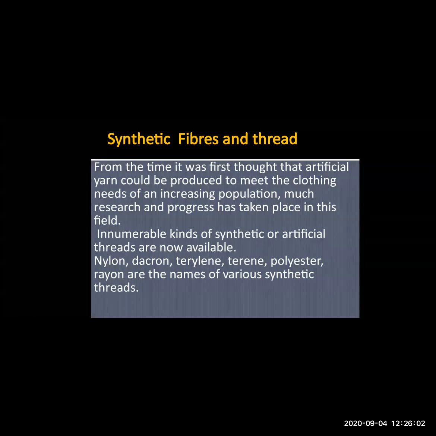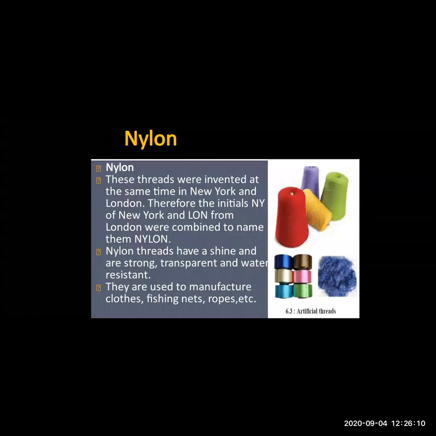Okay, so there are this many kinds of synthetic or artificial threads available in the market. So let's see them one by one. Here in the picture you can see these artificial threads. Artificial threads means they are made artificially by adding some chemicals.